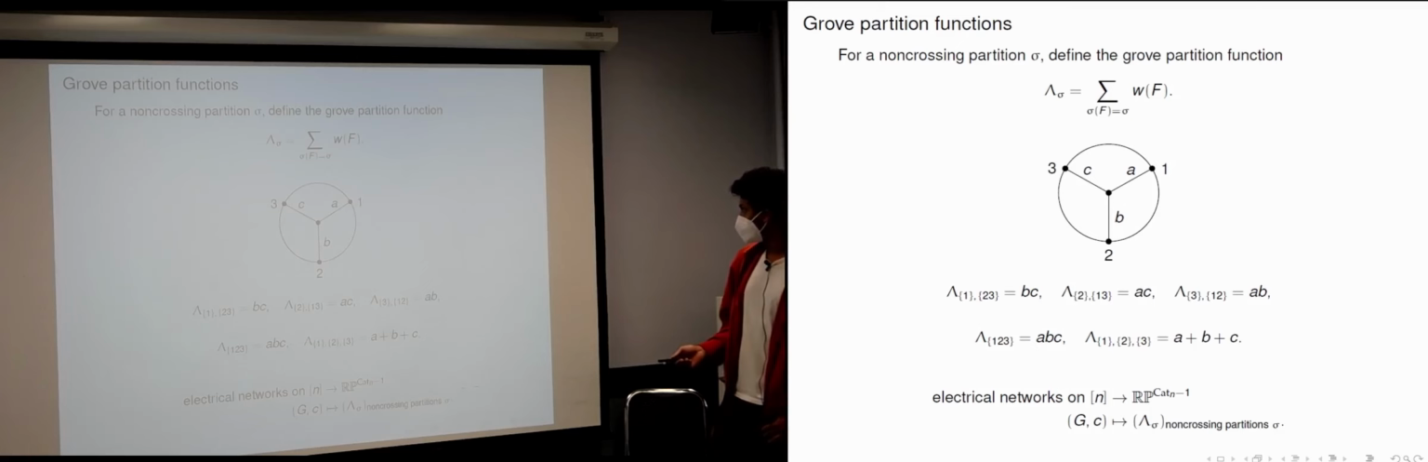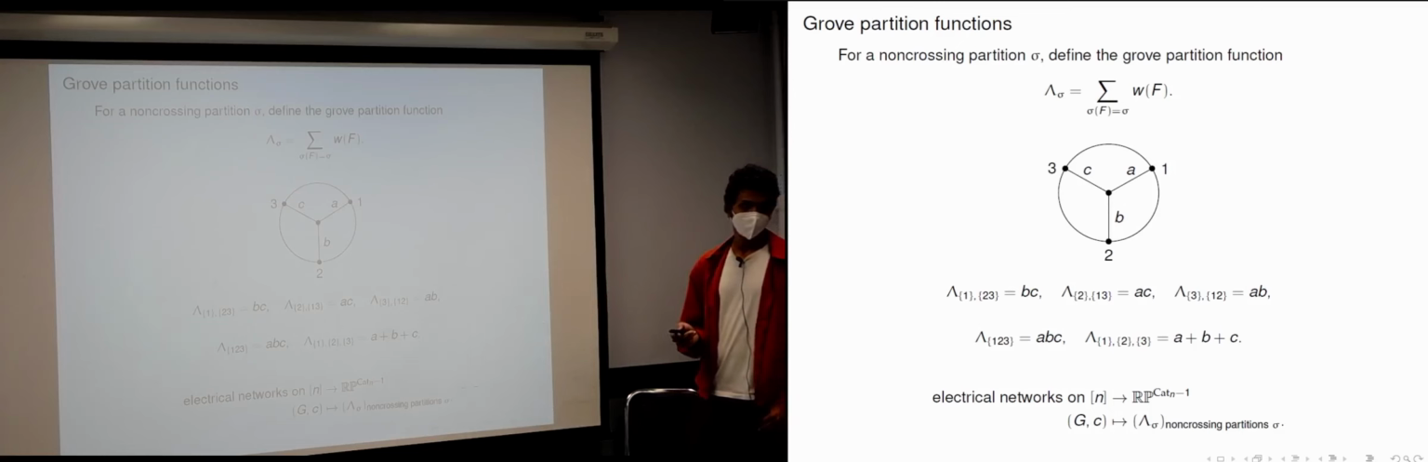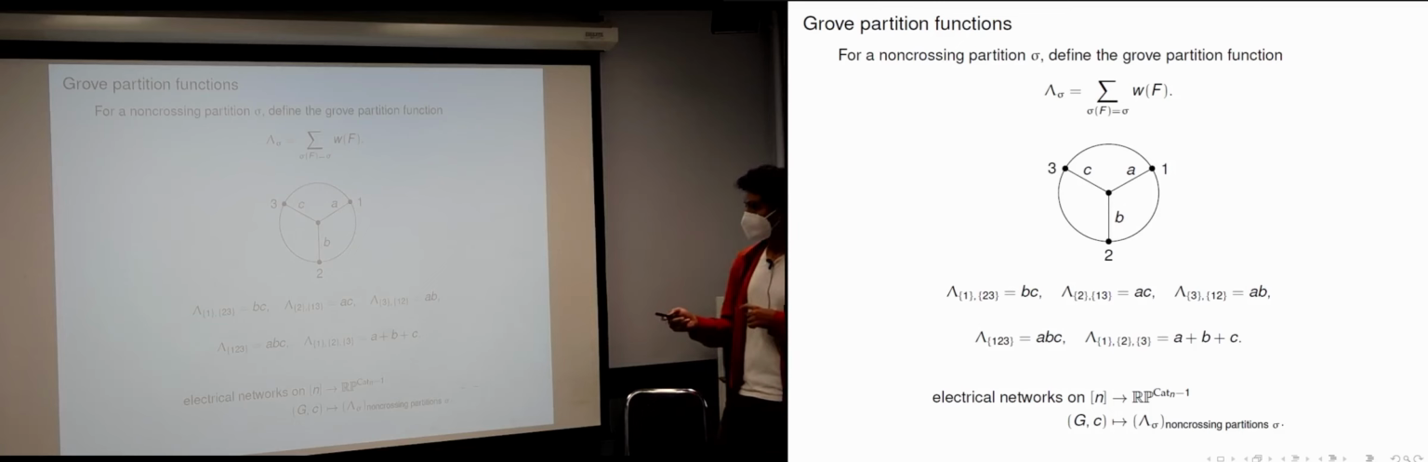If a partition has crossings, then it cannot come from a grove, or these numbers would be 0, because the way we defined it, all the boundary vertices are going to be in the same block if they are in the same component of the grove, and you can't have two components of a grove that cross, because then they would be the same component.